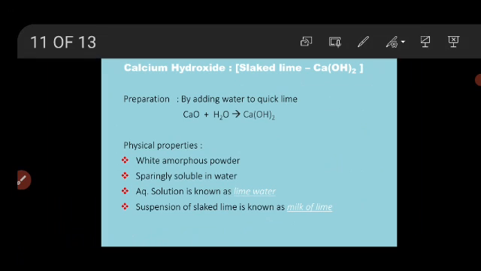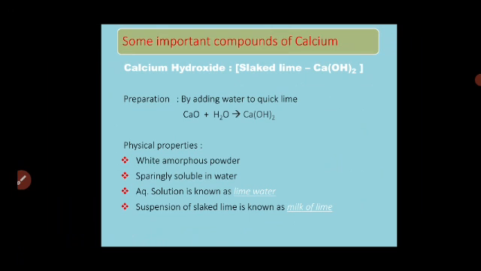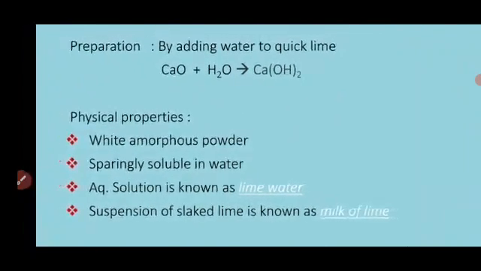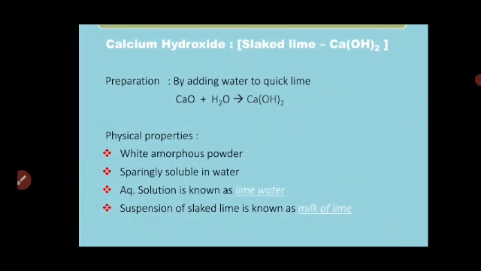Some part of calcium hydroxide is dissolved in water and some part remains as it is, which settles at the bottom. The aqueous solution of calcium hydroxide, we call it lime water, whereas the suspension, the part which settles at the bottom, is called milk of lime.